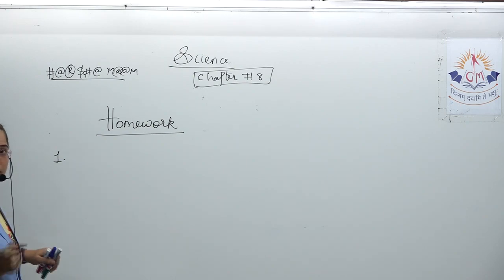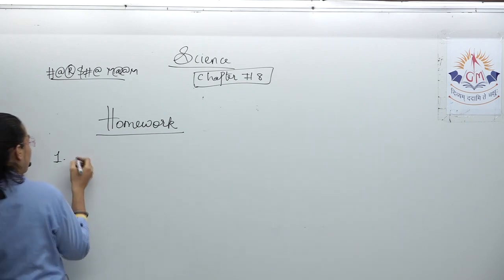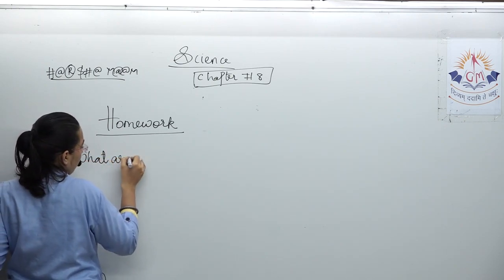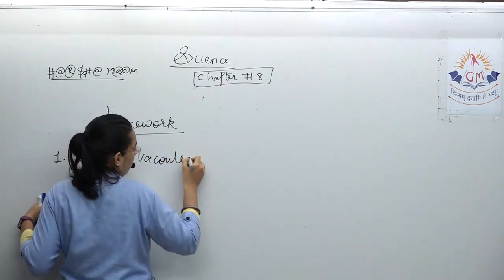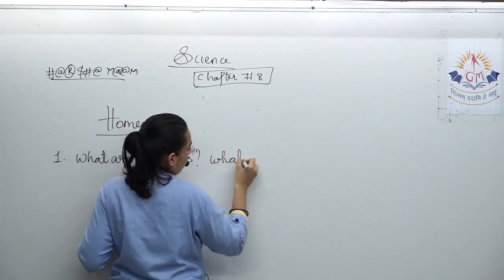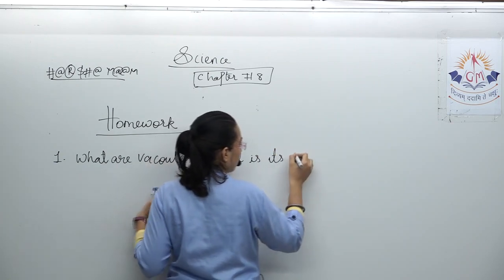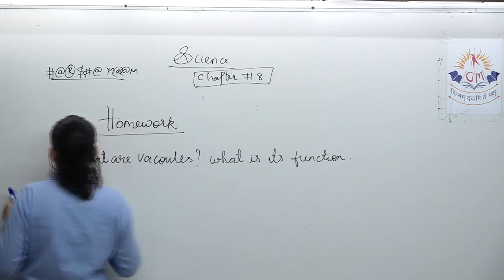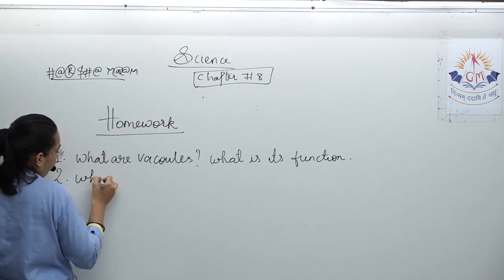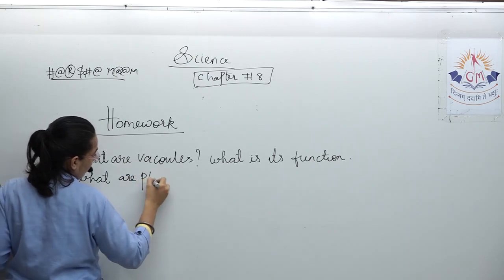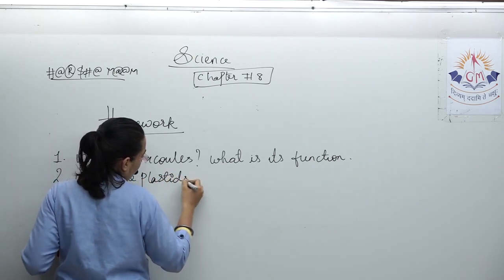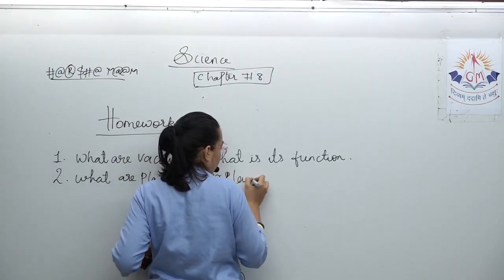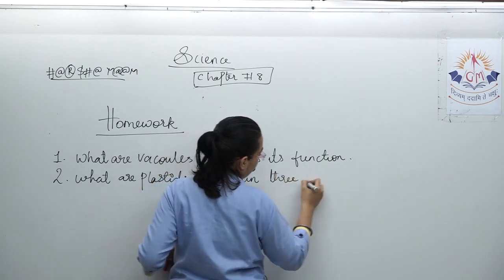The very first part, what we discussed today, was vacuoles. Second one was what are plastids, and explain 3 types of plastid.